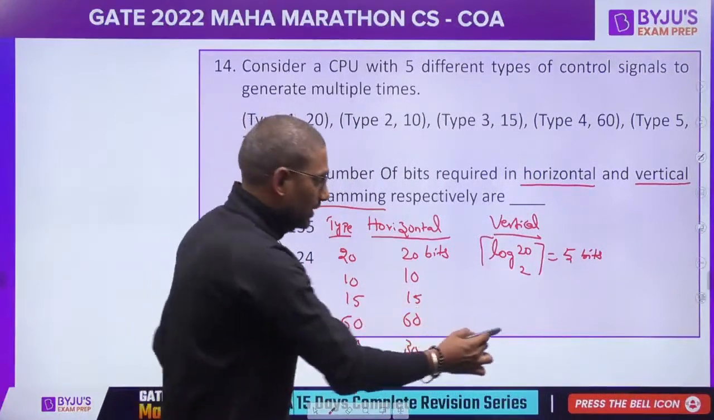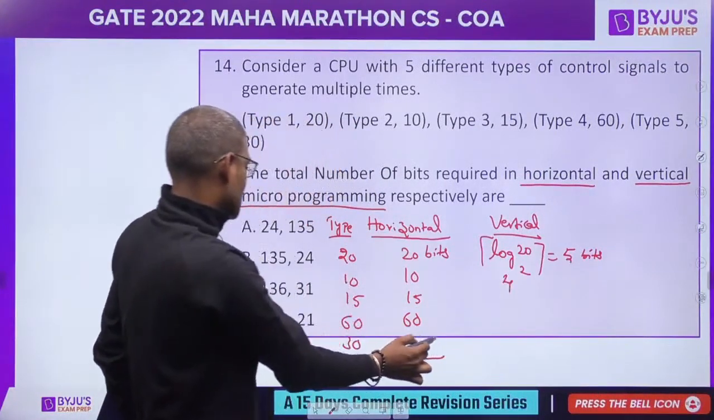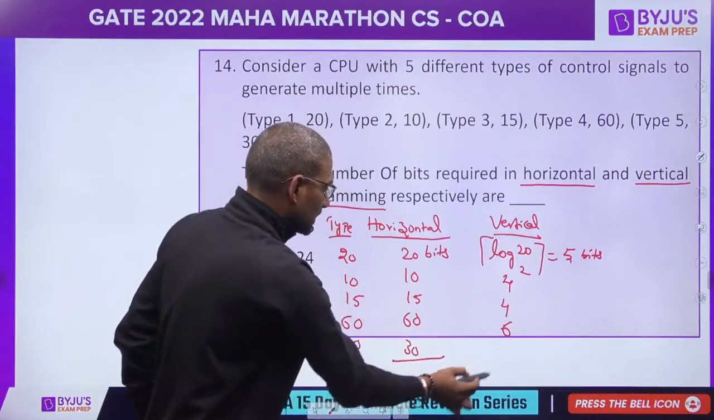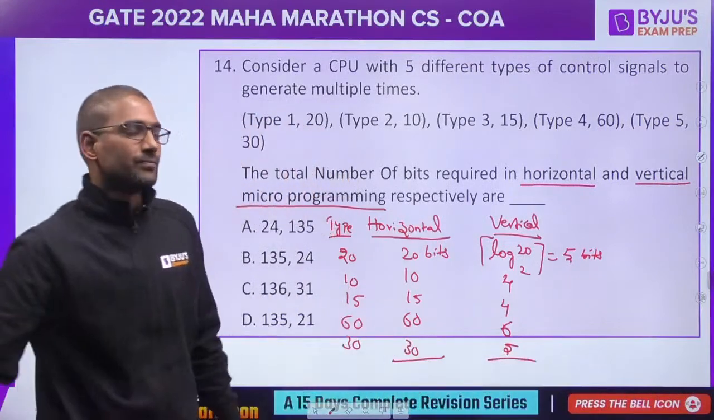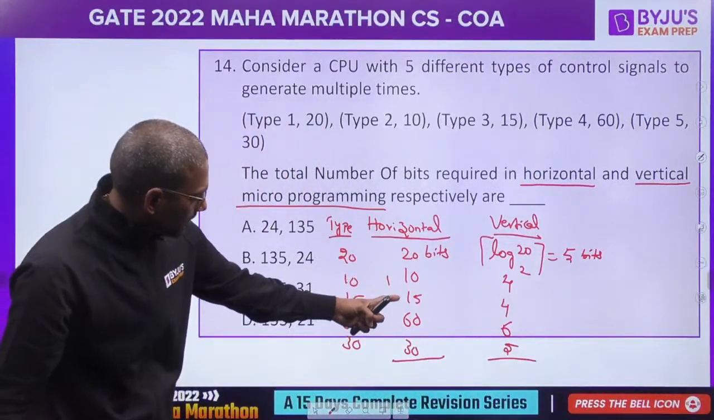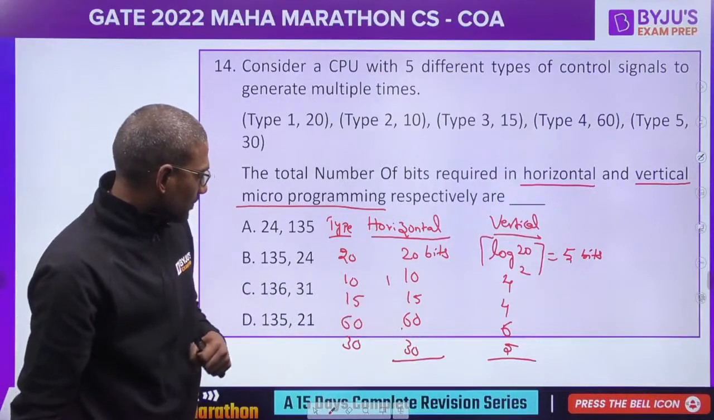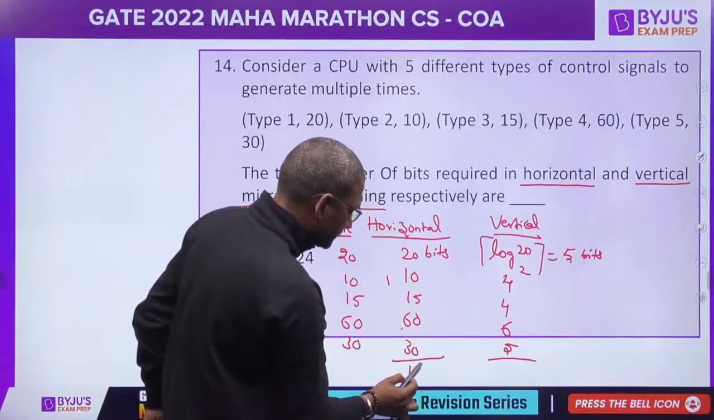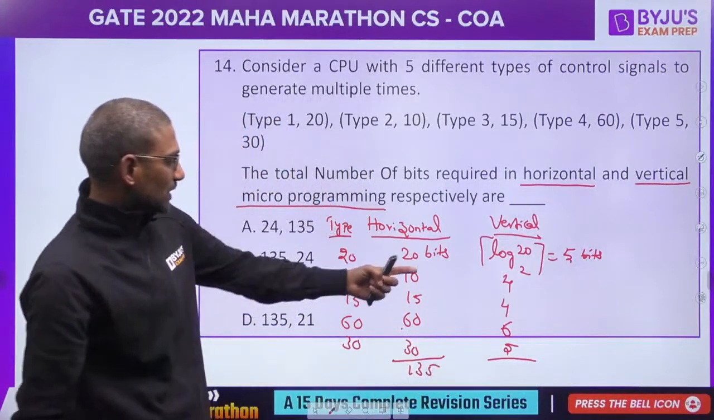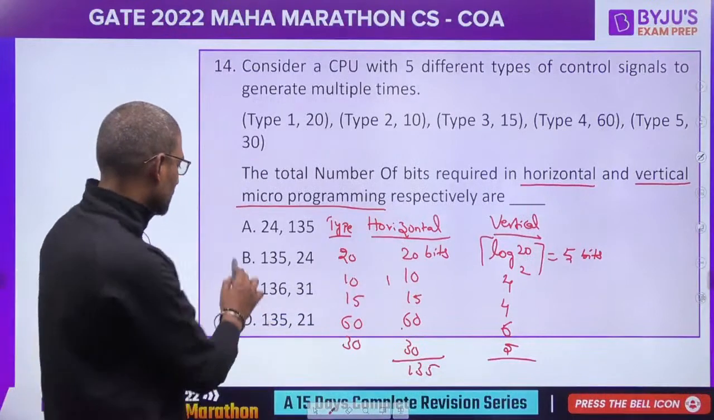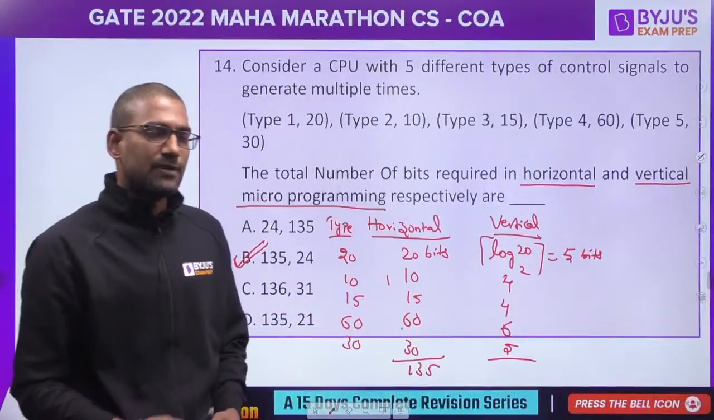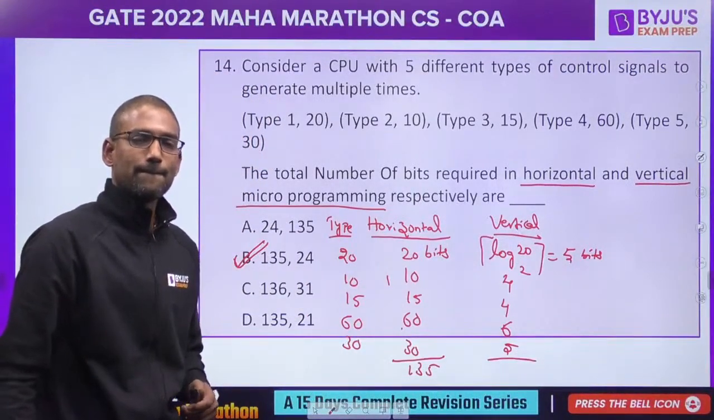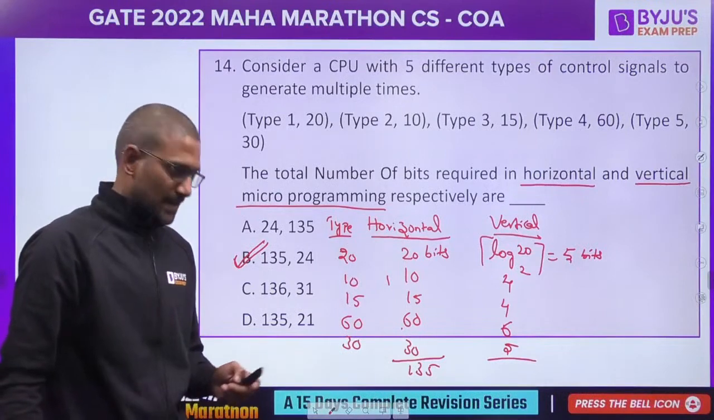Log 10 would be 4 bits with the ceil. Log 15 is again 4. Log 60 would be 6 bits. Log 30 would be 5 bits. Do the summation. Here 20, 30, 45, 105, 135, and here it is 5 plus 4 is 9, plus 4 is 13, plus 6 is 19, plus 5 is 24. So it is option B, 135 bits for horizontal and 24 for vertical. Okay. Next question.